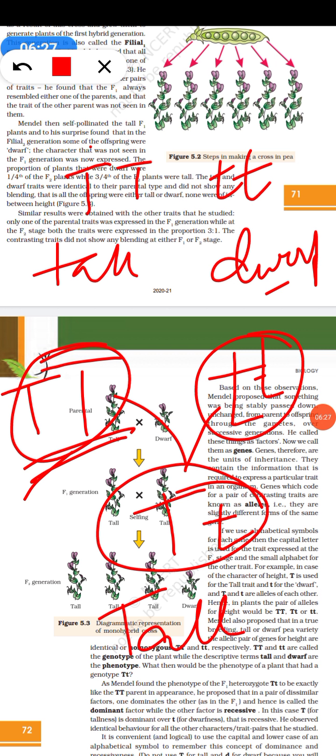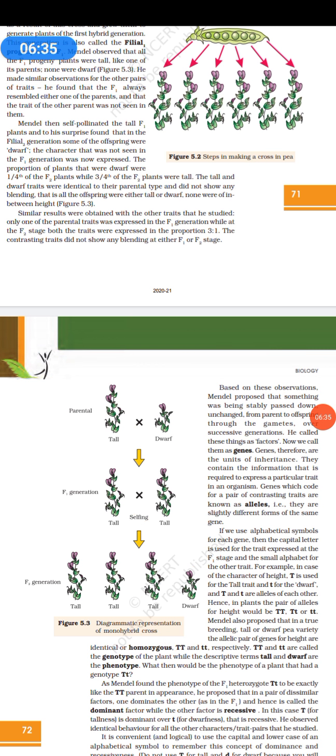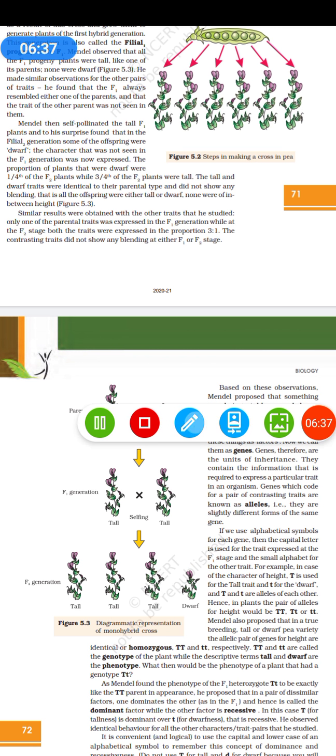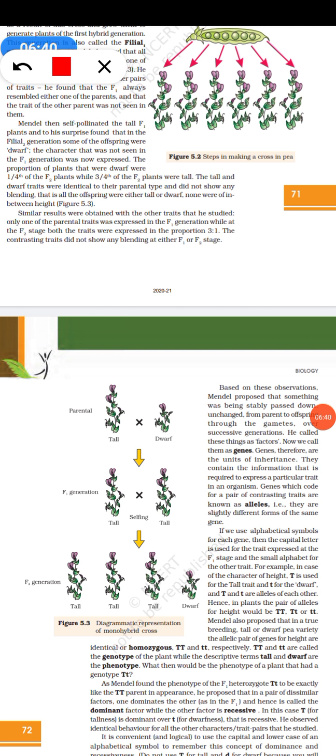That is why, when we talk about height, tall is the dominant characteristic, whereas small t, dwarf, is the recessive characteristic. Each letter, capital T or small t, is known as an allele. So if I have capital T, what is the factor involved? That is the gene, that is the inheritance. What characteristic is inherited is because of the gene, and each character you have here is known as a factor.